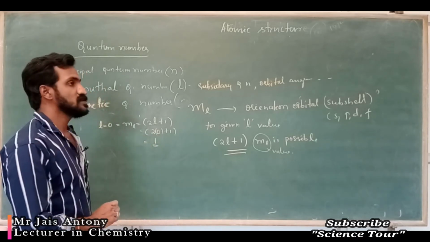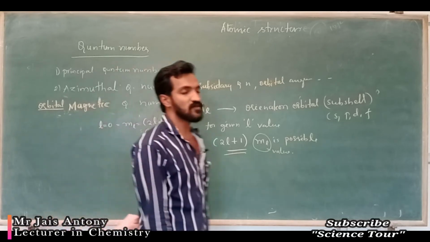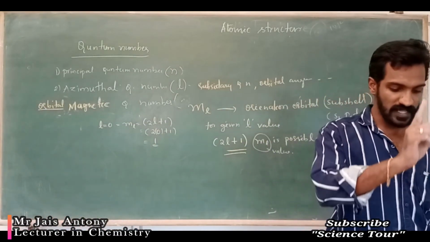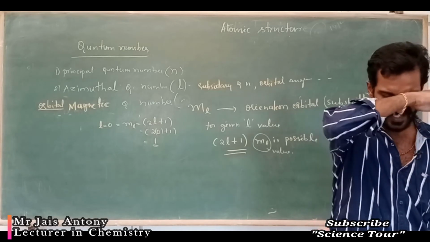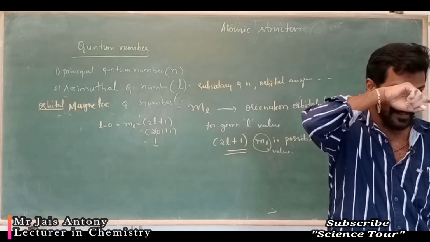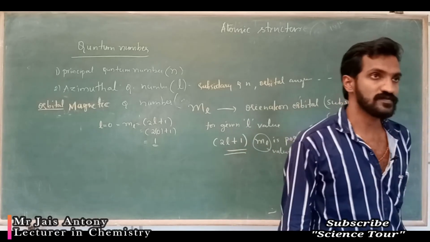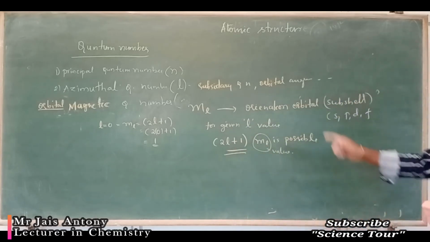That means one orientation is nothing but what? S orbital. Only one orbital, that means orientation 1. Okay, please note down, one orientation is nothing but S orbital.